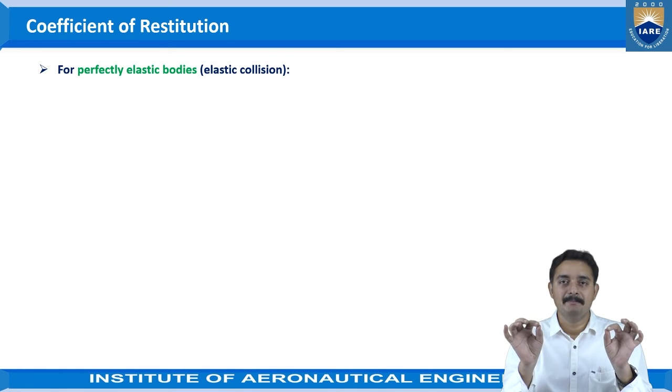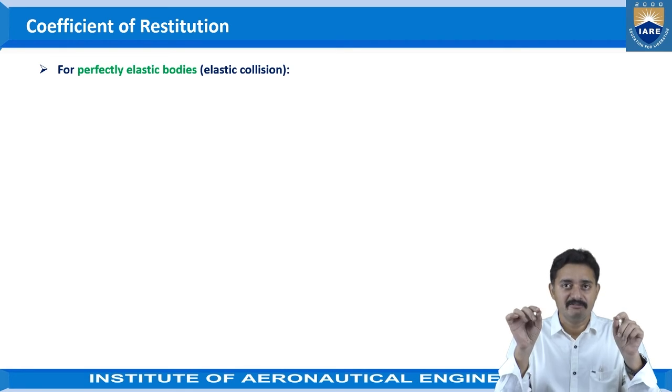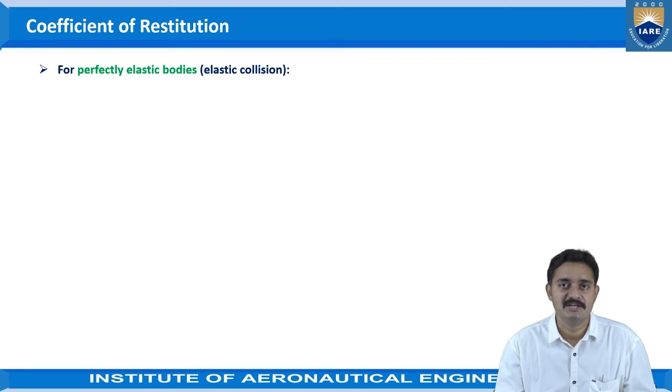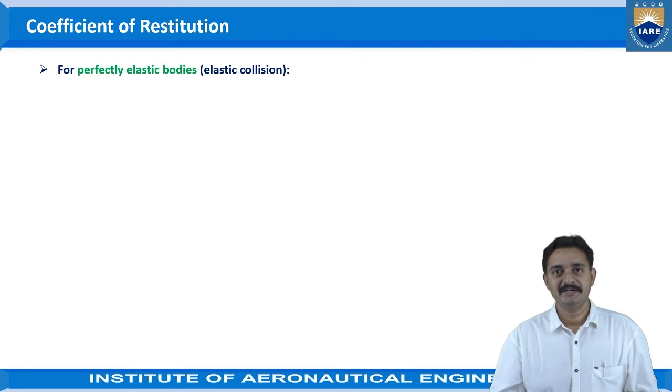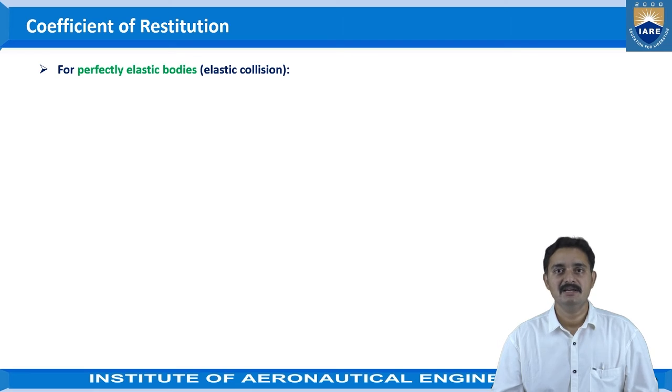When we try to bend a wire or a rod, maybe some 2 mm diameter tempered rod, what happens? It will try to go back to its original shape, but it will not recover completely. So these types of materials can be considered partially elastic bodies.